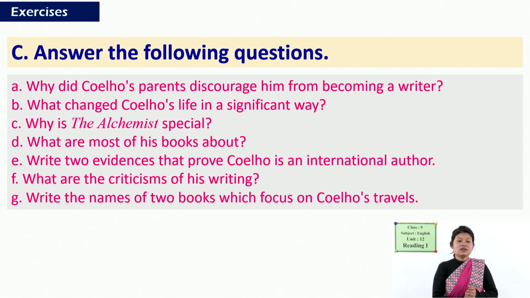Now, question answer section, answer the following questions. I hope you have understood the text well and you can answer these questions. So, let us try to answer these questions, okay, one after another. The first question is, why did Coelho's parents discourage him from becoming a writer? So, can you guess the correct answer? Why did his parents discourage him from becoming a writer?